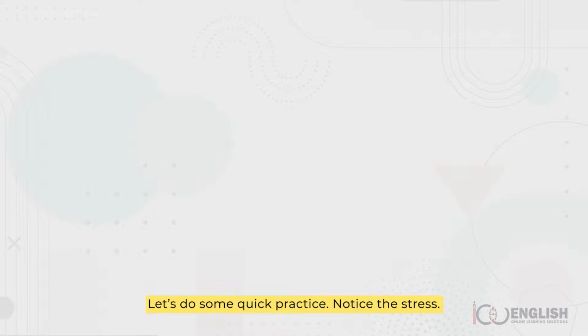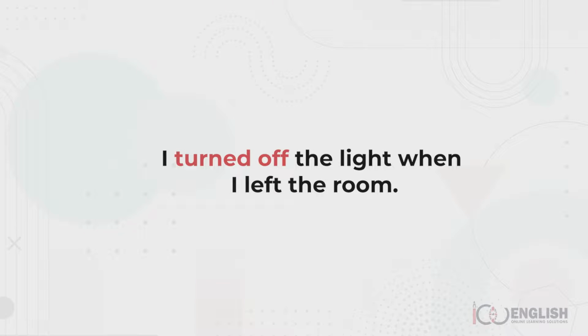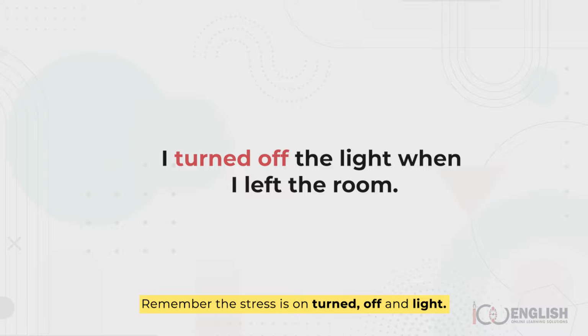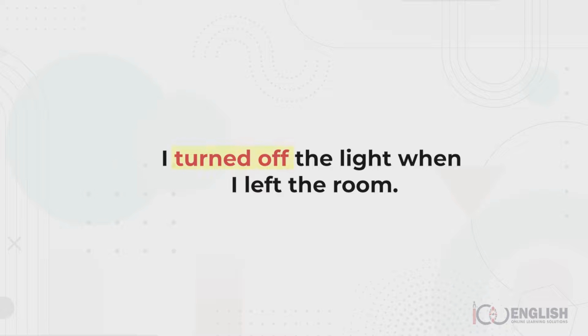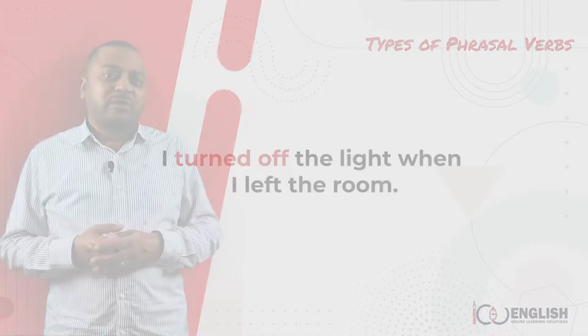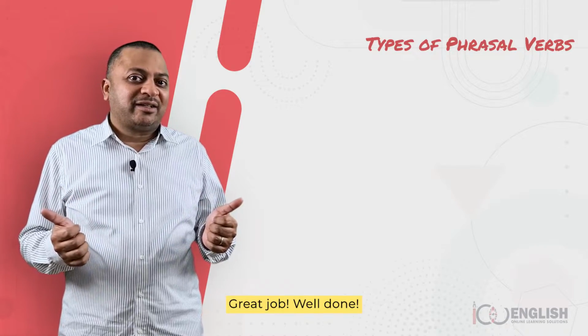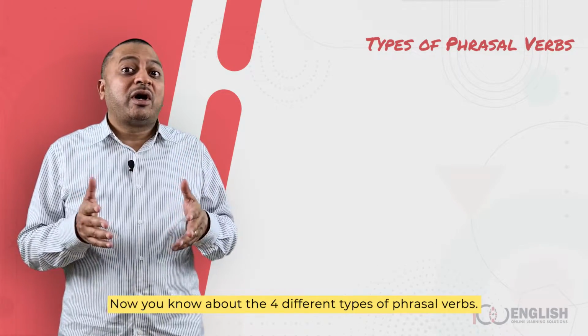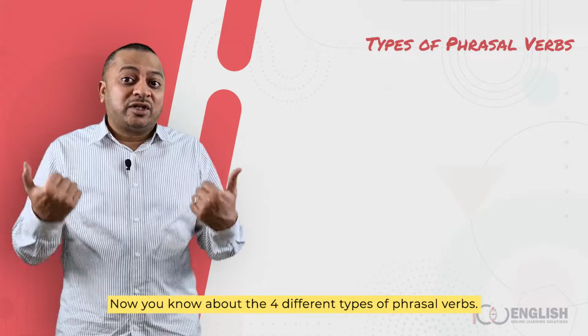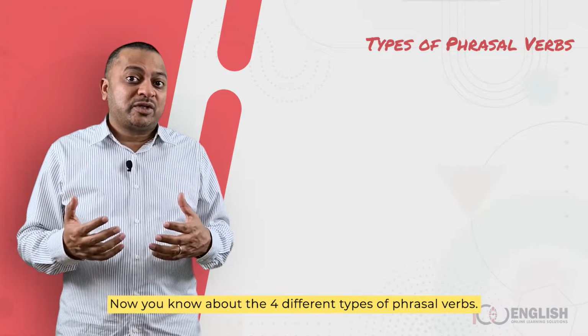Notice the stress. I turned off the light when I left the room. Let's repeat the sentence together. Remember, the stress is on turned off and light. I turned off the light when I left the room. Great job, well done. Now you know about the 4 different types of phrasal verbs.